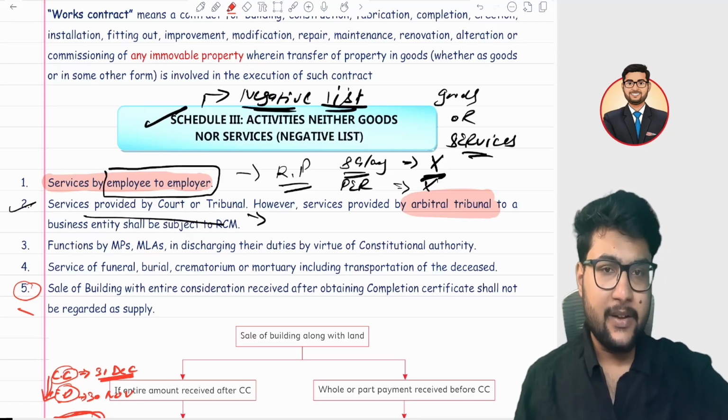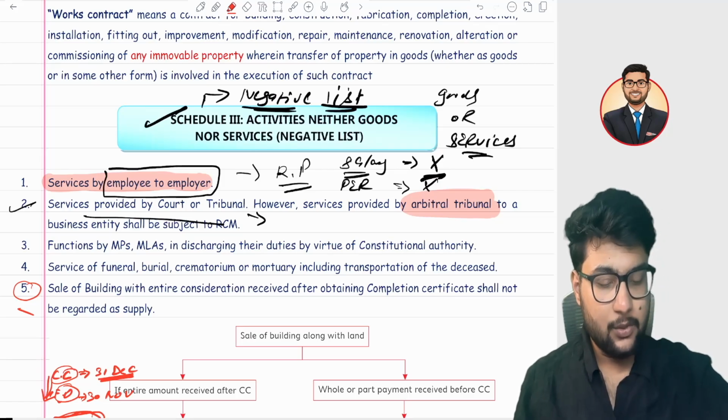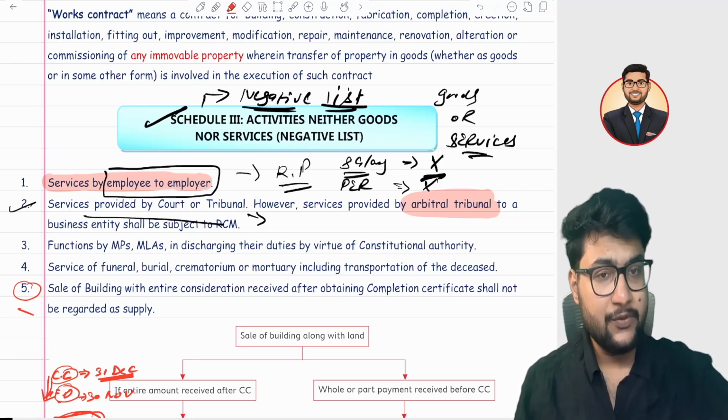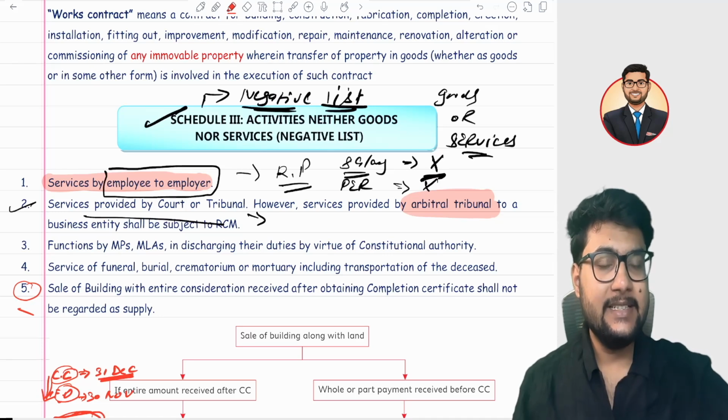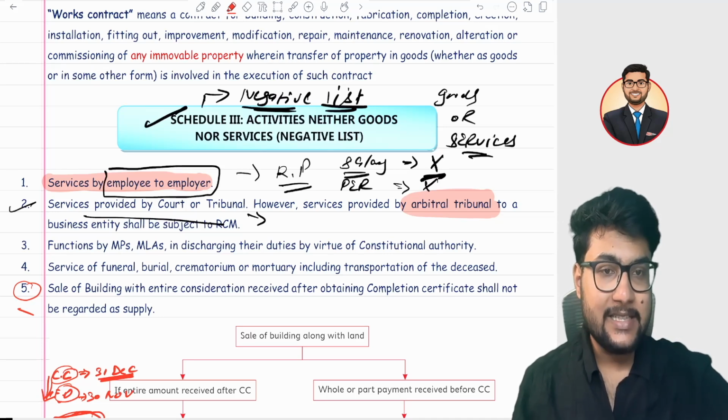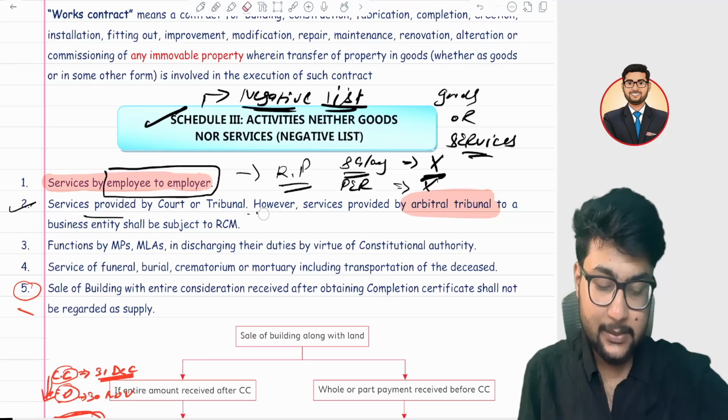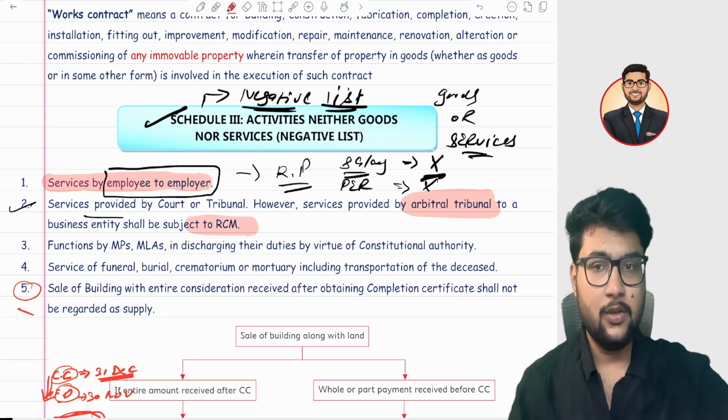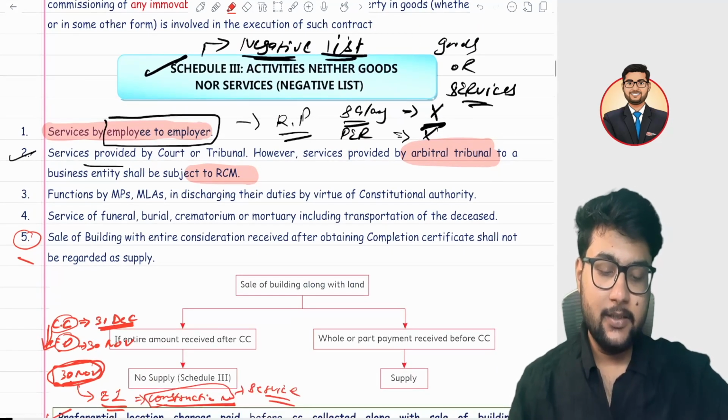Arbitral tribunal is a private court in which all the settlements are made by the parties. So arbitral tribunal is a private court, which is different from the court recognized by law. Hence, it is not covered under Schedule 3, and the same transaction will be chargeable under RCM. You will see it in the RCM chapter as well. Okay. Next, the third point is functions by an MP or MLA.